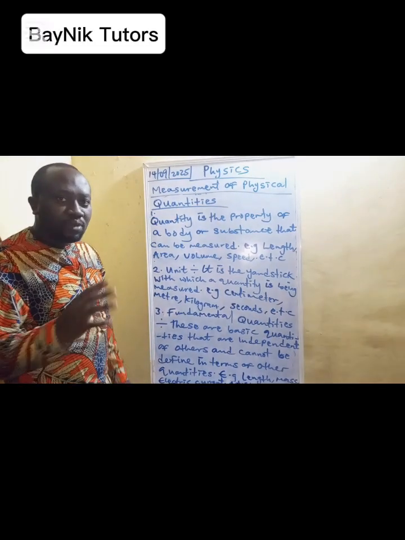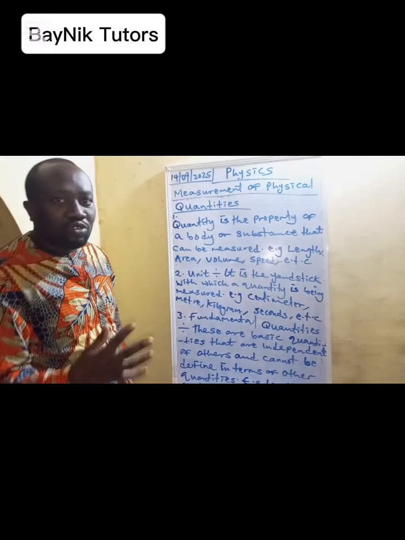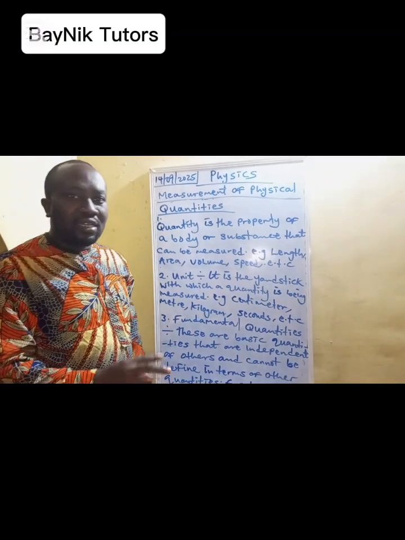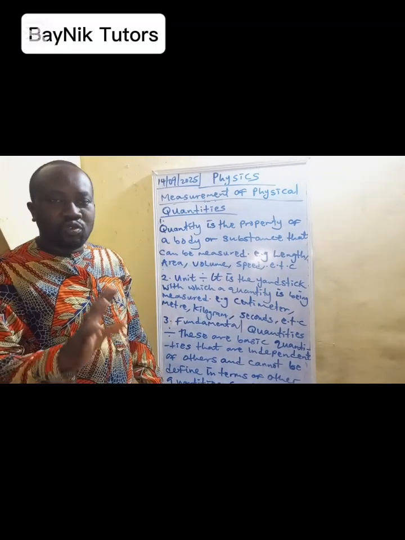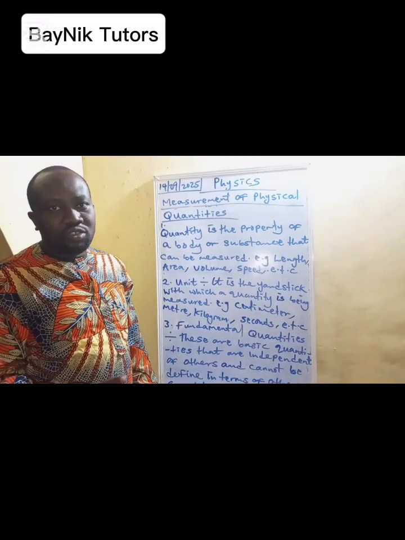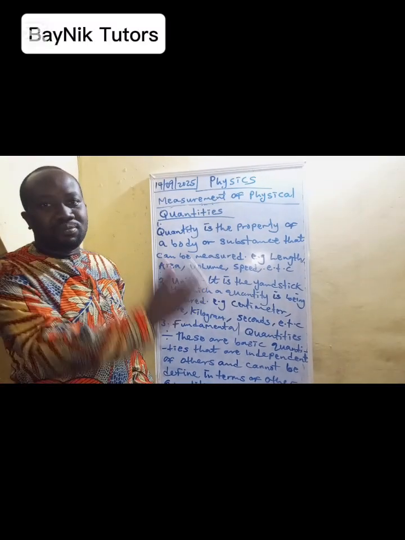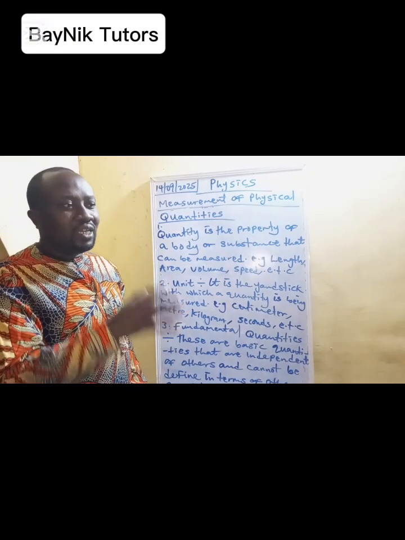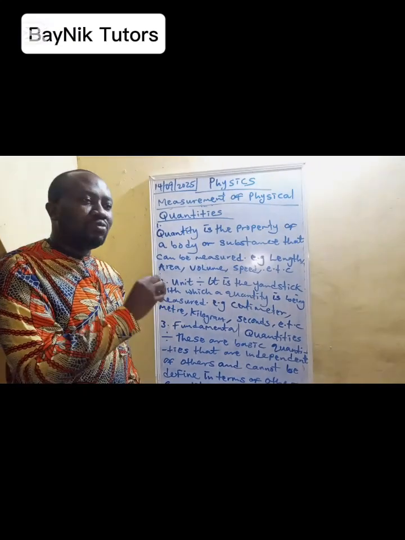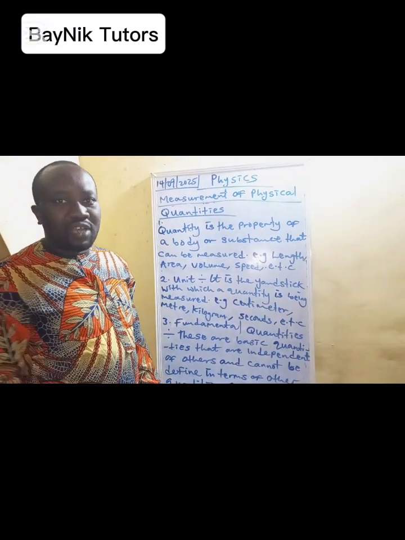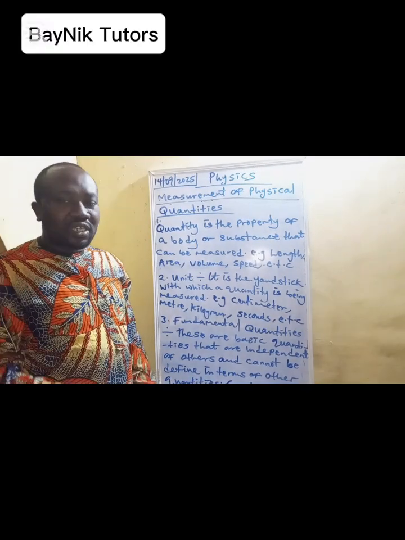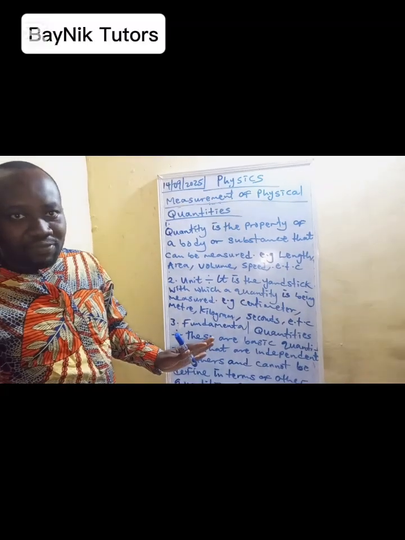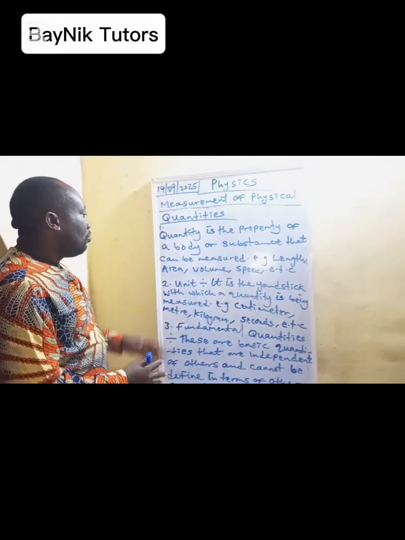Primarily in physics, when we talk about a body, it is not necessarily a human body. A body is synonymous to matter. Anything that has mass and occupies space, we call it body in physics. So it's not just body as the way you learnt it in biology or in your basic science. No, body is either an object that has life or an object that does not have life. A human being is a body. In physics, a car is a body. So a body can be used for anything, but whether it is a matter, anything that has mass and occupies space, we refer to it as a body.